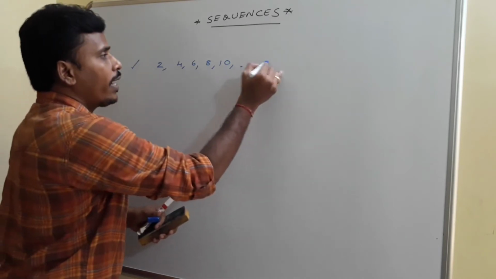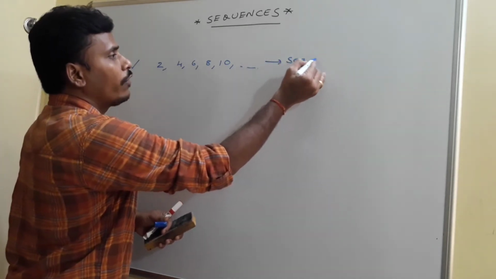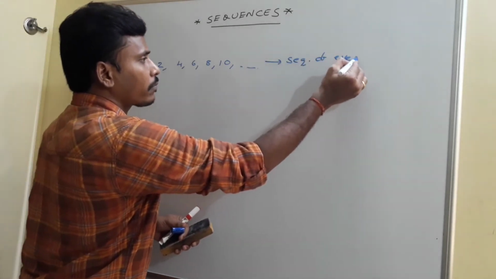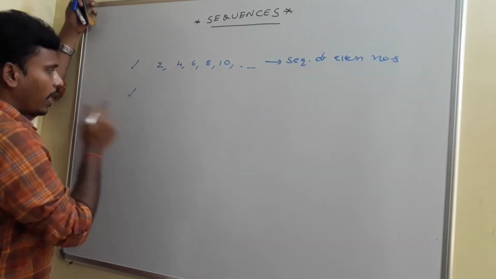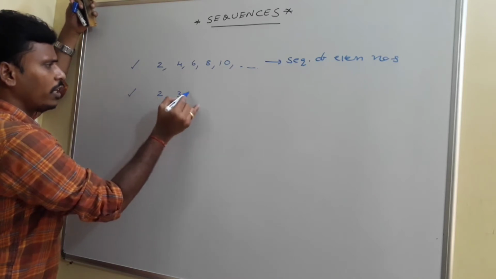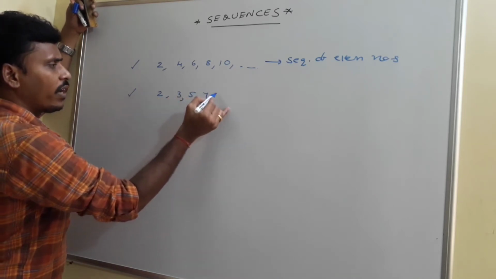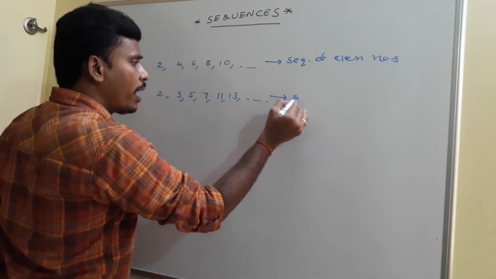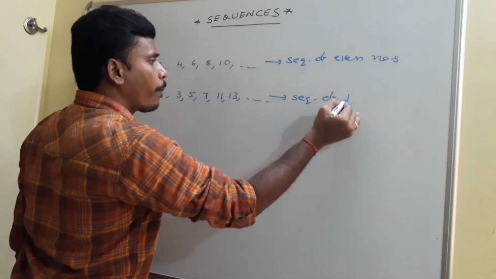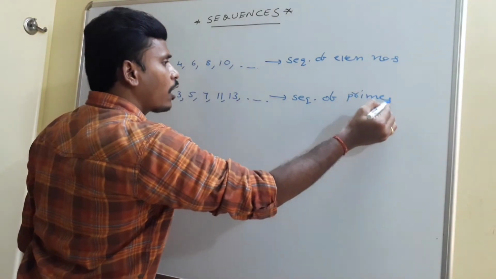See, I will call it a sequence of even numbers. Is it right? A sequence of even numbers. For example, if I have like this: 2, 3, 5, 7, 11, 13, like that. If I proceed, I may call it a sequence of prime numbers. Prime numbers are also in sequence.